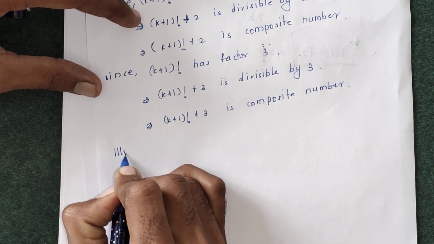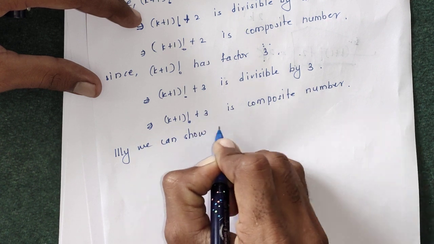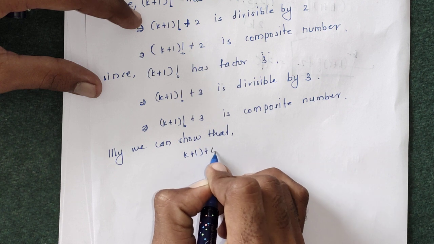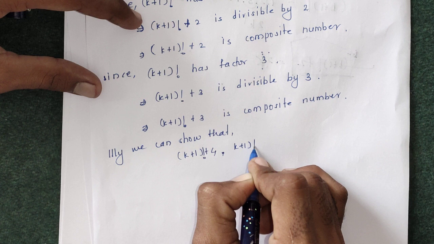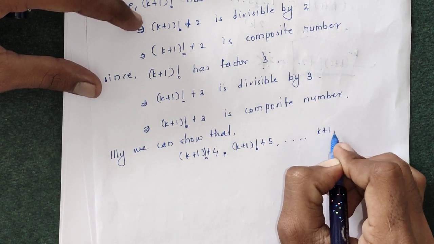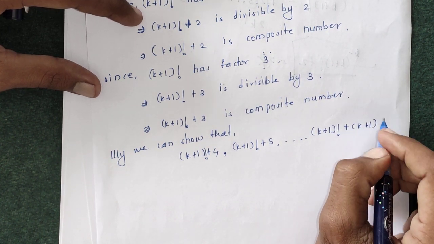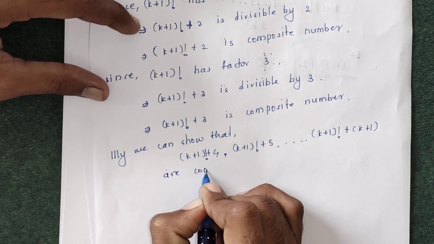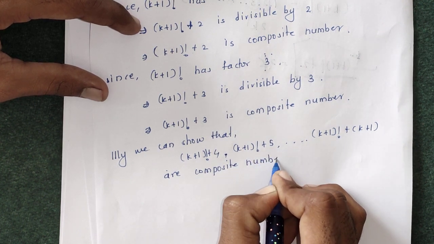Similarly, we can show that (k+1)! + 2, (k+1)! + 3, (k+1)! + 4, (k+1)! + 5, up to (k+1)! + (k+1) are composite numbers.